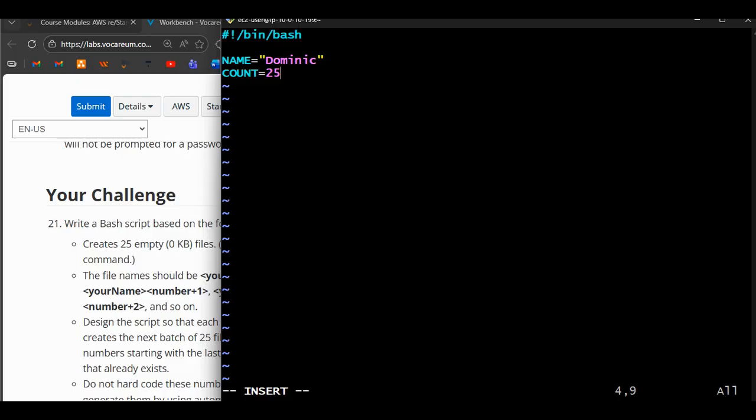Are we good? So that's the first thing. The next thing we have to do is declare another variable called last number. Now we have a variable called our name, and we have a variable called count. We need a last number declaration of a variable, and we'll just do last_num equals. This is quite tricky, but don't get lost. I'll make sure to explain it for you to understand.